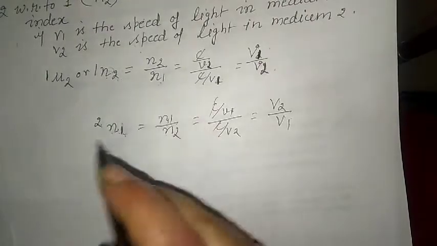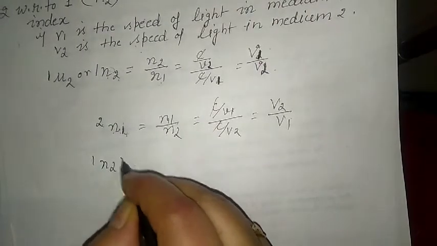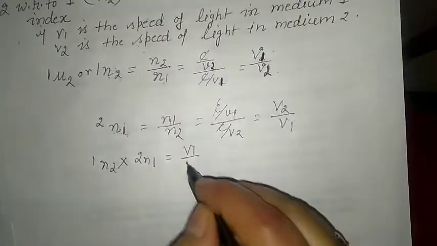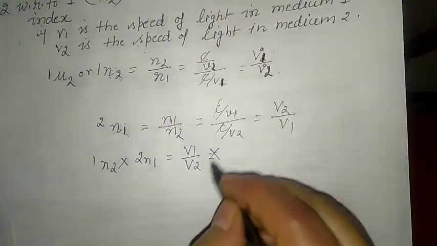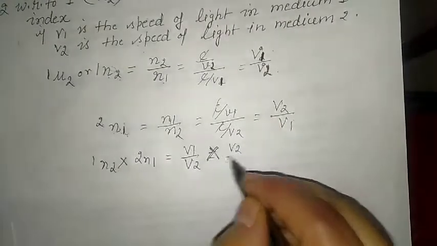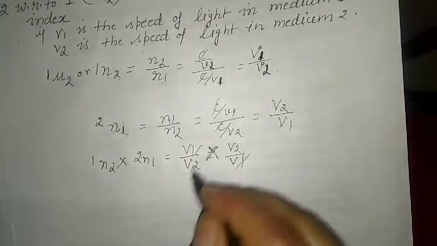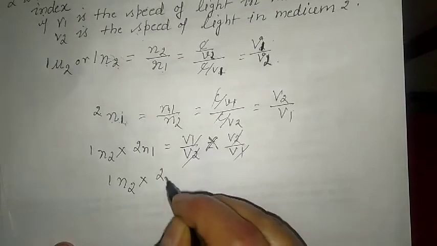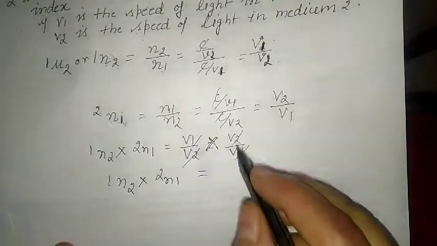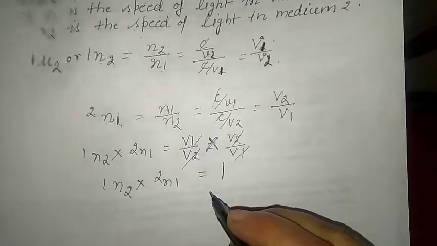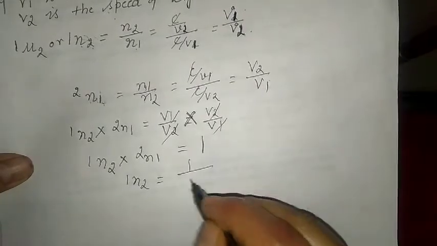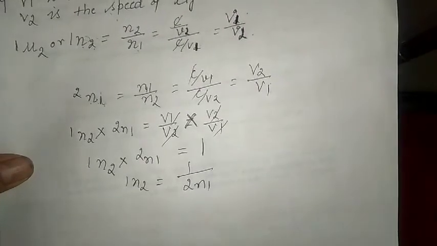So what can we see here? Suppose we multiply these two: 1 and 2 multiplied by 2 and 1, that is V1 upon V2 multiplied by V2 upon V1. So V1 cancels, V2 cancels. We have 1 and 2 times 2 and 1 is equal to 1. So what does it mean? 1 and 2 is equal to 1 upon 2 and 1.